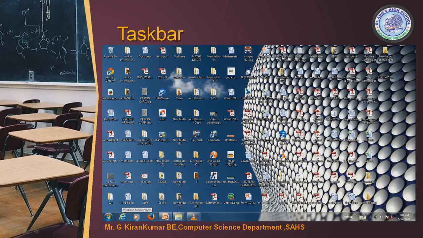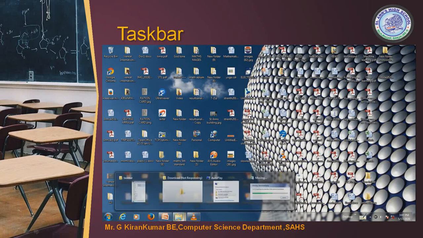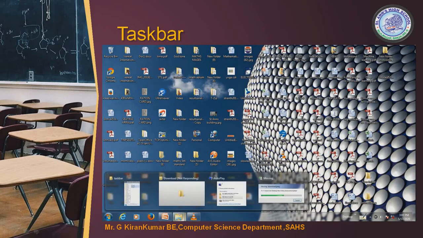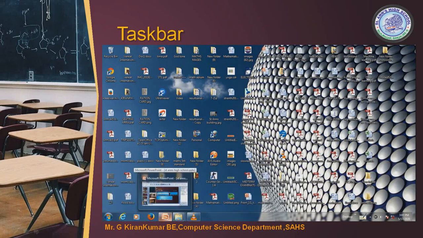These are the programs I am currently running. This is the program I am recording my videos with, and this is the program running behind my screen. This is my PowerPoint which I am playing now. The feature of the taskbar is that it shows the currently running programs, and all the things which I have on the desktop will be shown.